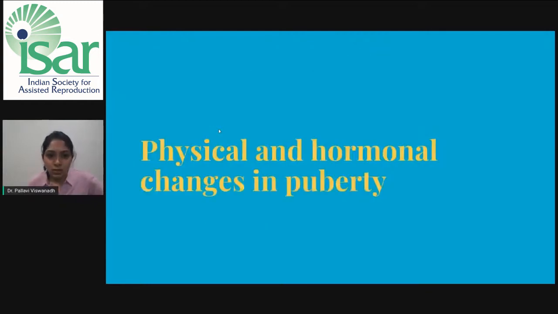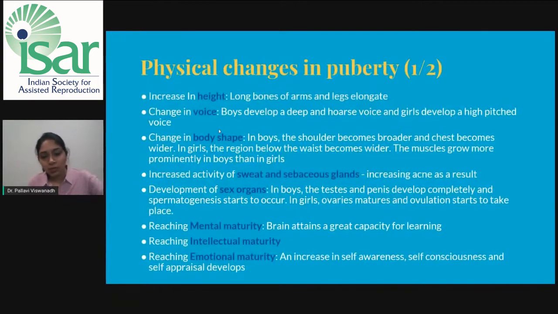What are the various physical and hormonal changes that occur in a person's body at puberty? Let us discuss the physical changes first. There is an increase in the overall height of the person. The long bones of the arms and legs elongate. There is a change in the voice. Boys develop a deep and hoarse voice, whereas girls develop a high-pitched voice.